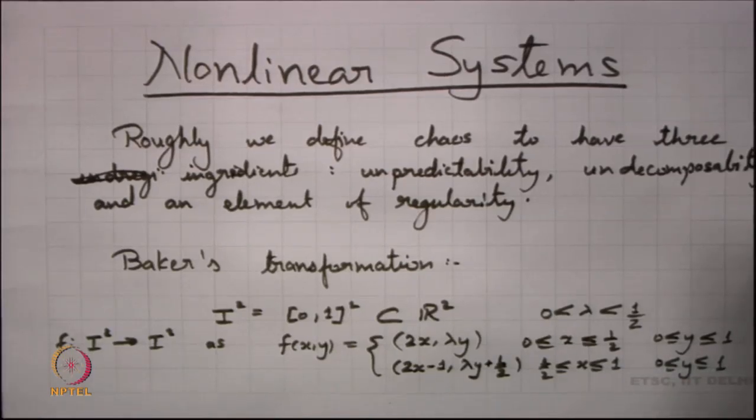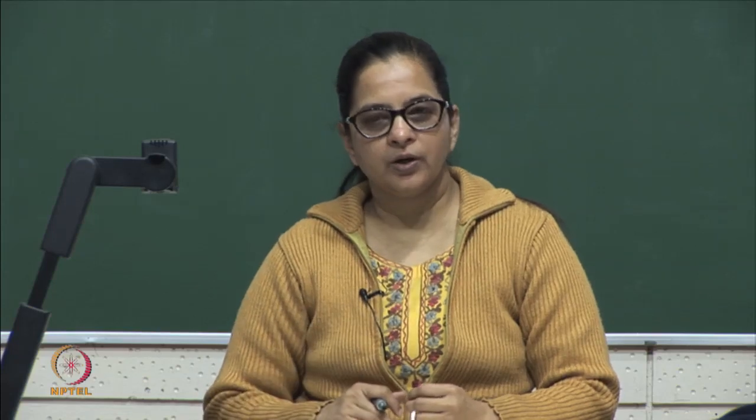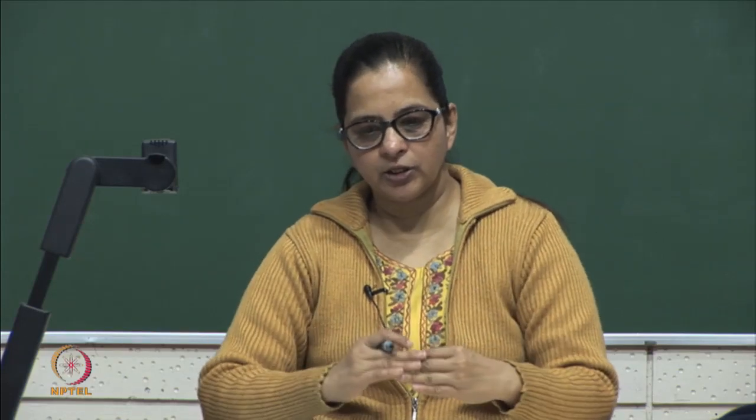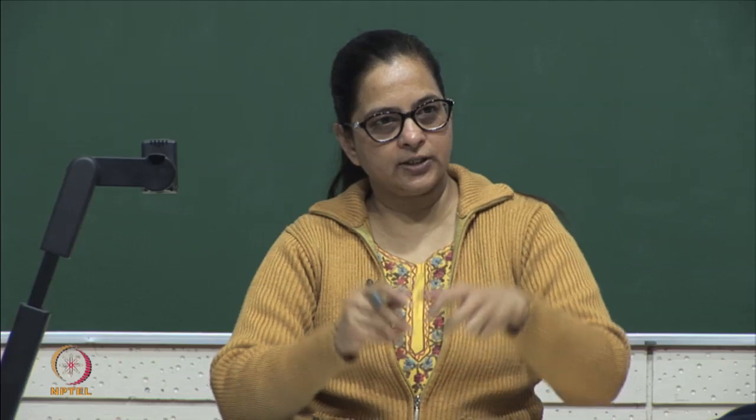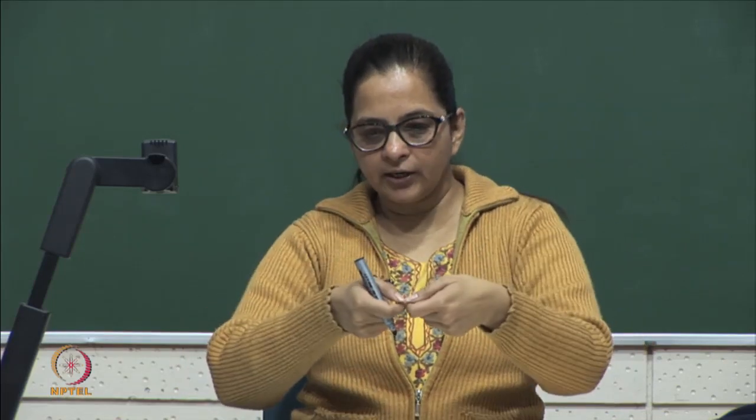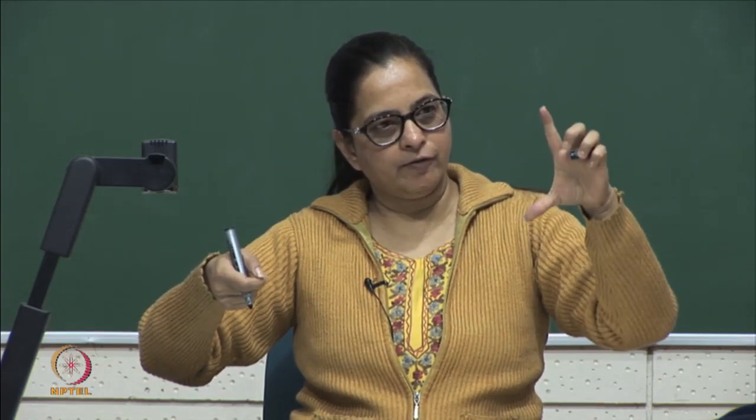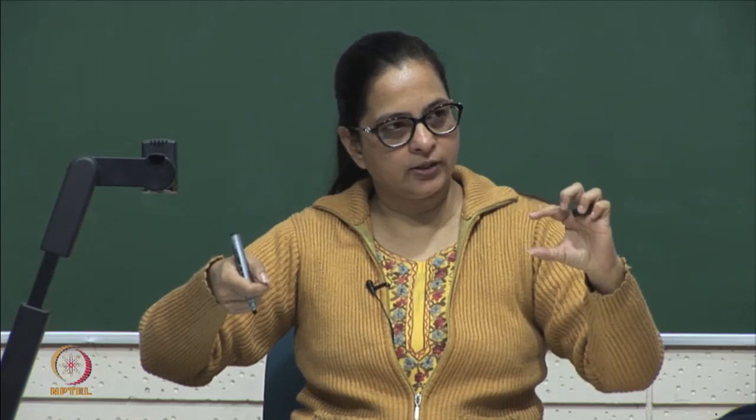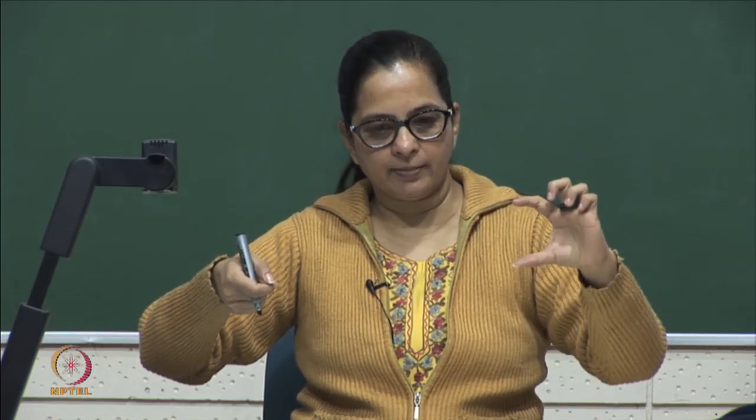What can we think about this kind of transformation? This transformation stretches I square. Now, I square is basically a 1 cross 1 rectangle. So, it stretches our I square into a 2 cross lambda rectangle. So, the y side is diminished to lambda and the x side is stretched to double, right.